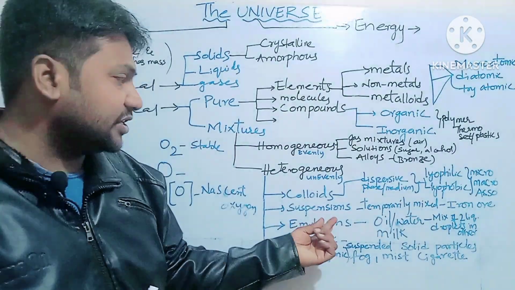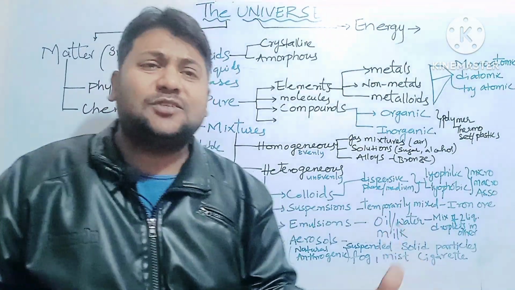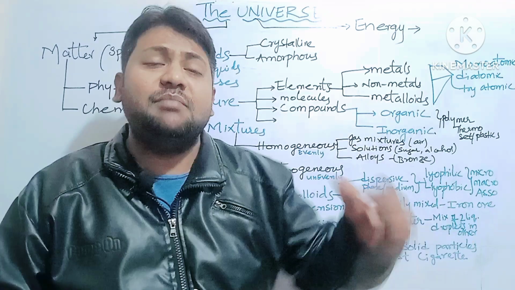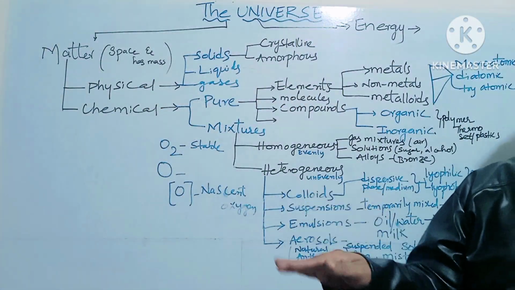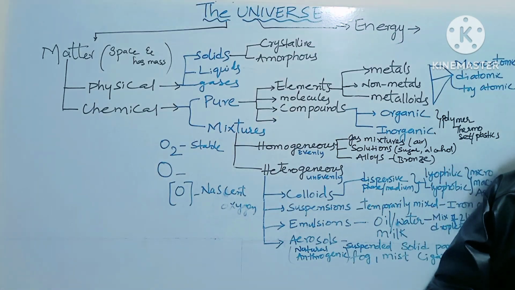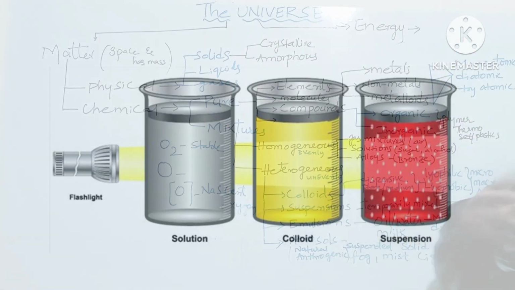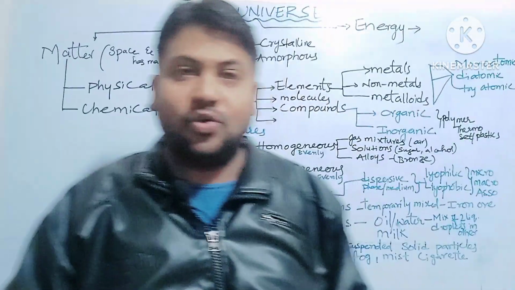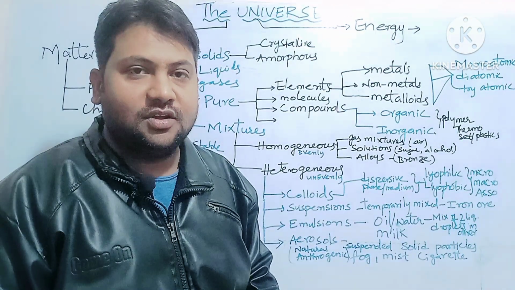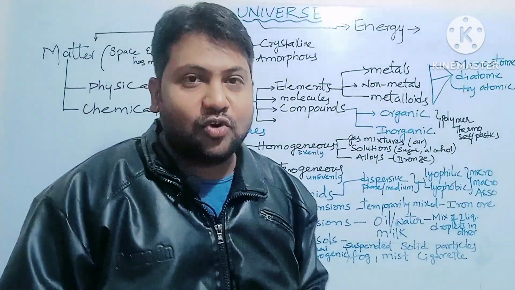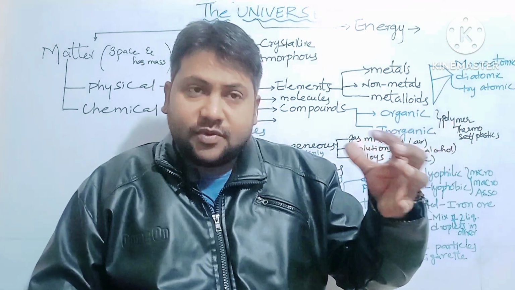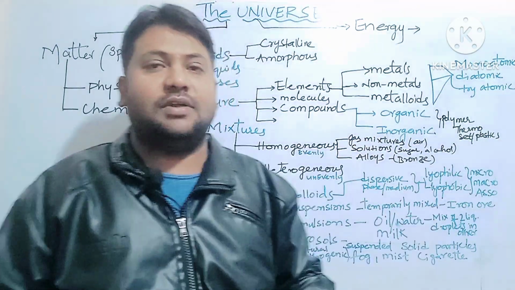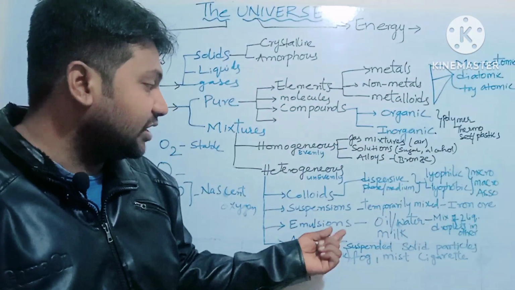Then next coming to suspensions. What are suspensions? Suspensions get temporarily mixed, and then finally they settle down at the bottom. They first get temporarily mixed and then settle down at the bottom. For example, iron ore. In the chapter on metallurgy you will come to know about iron ore and how the iron is extracted from that ore.